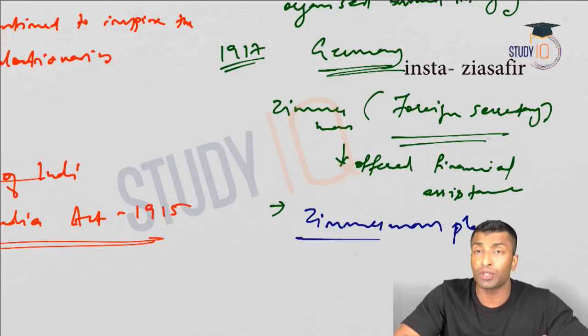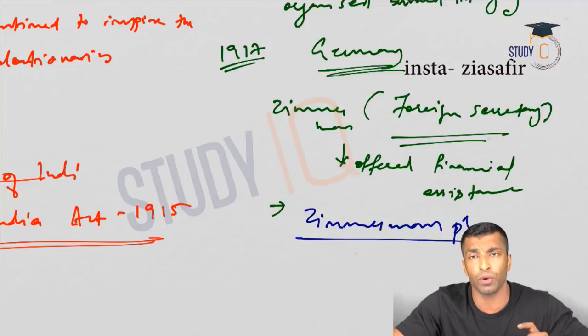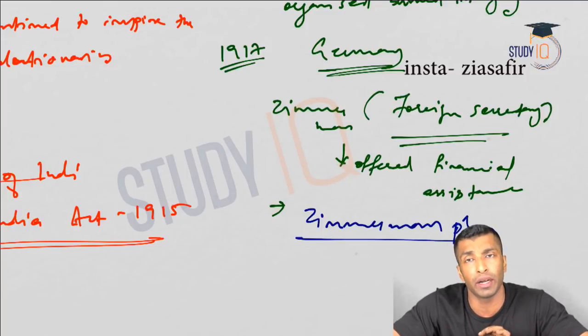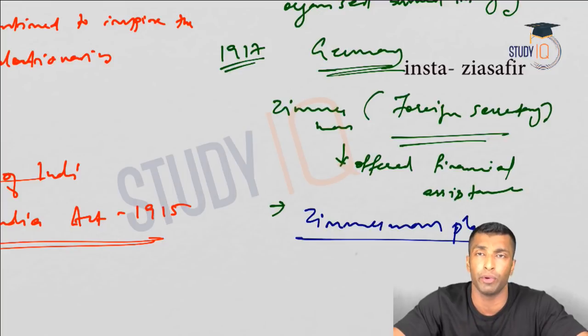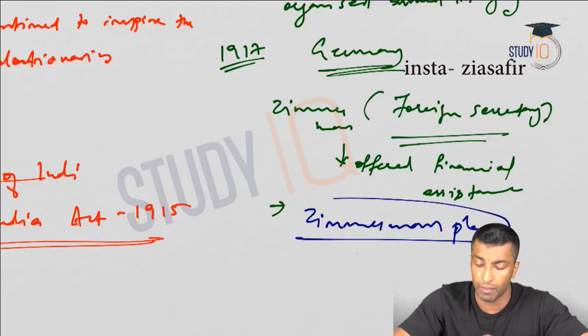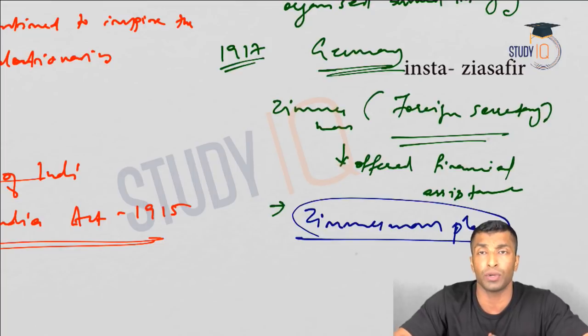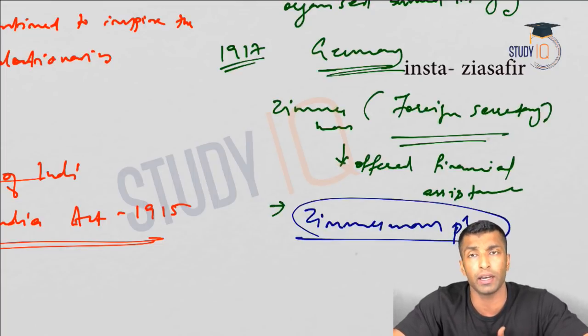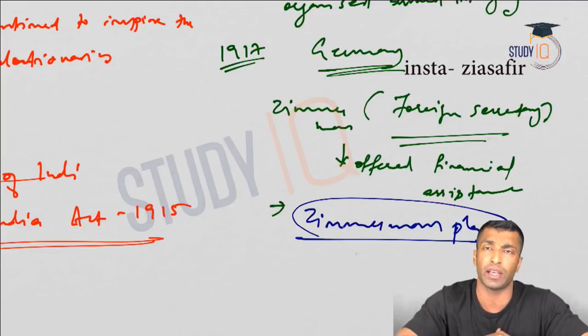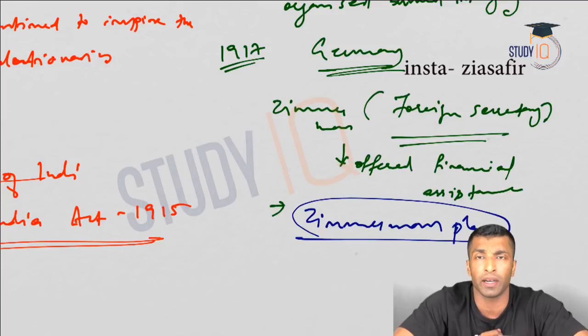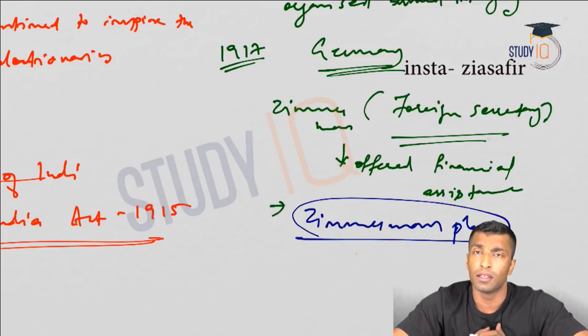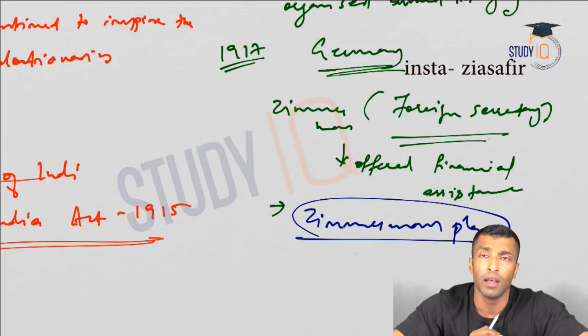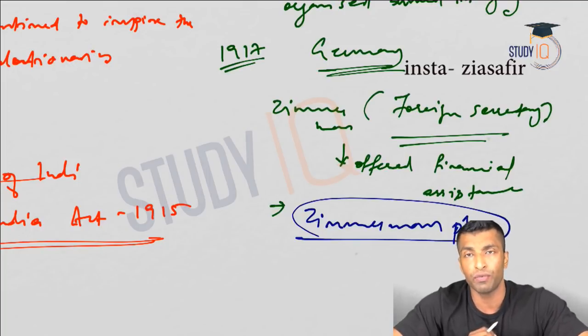The Zimmermann plan is actually the same plan as that of the Khadar party. So what was the plan of the Khadar party? Basically to militarily overthrow the English by instigating a mutiny among the troops. The Zimmermann plan is also the same. The Germans would provide the financial assistance to instigate a mutiny among the Indian troops, so that you could militarily overthrow the English and weaken the English army. That is the objective from the German side. But again, it was leaked to the British government and they took a lot of preventive measures, and this Zimmermann plan was also a failure. So the Zimmermann plan as well as the Khadar party's plan were both failures. I hope this topic is clear for all of you.